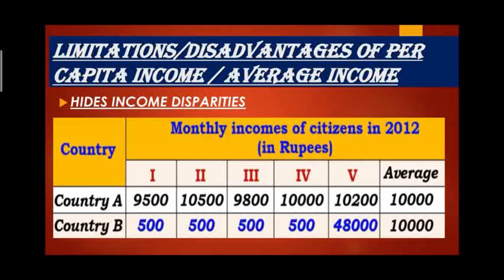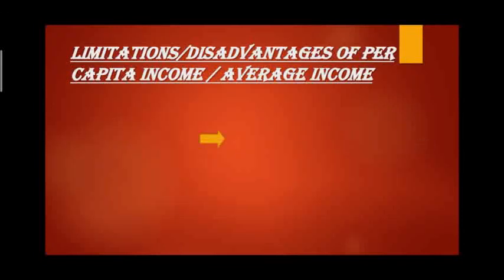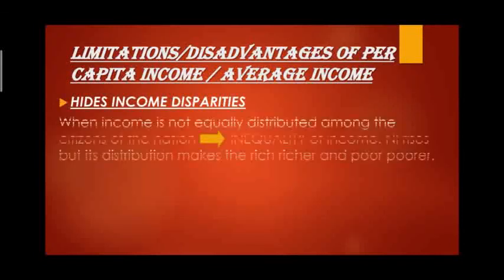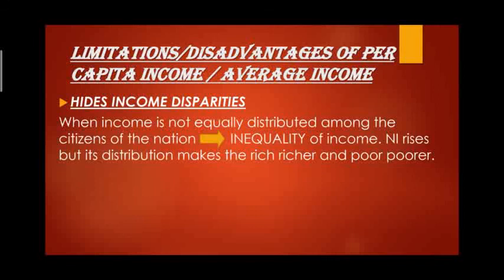So you can conclude that per capita income hides the disparity, and the true picture of the country cannot be obtained with per capita income. It hides the disparity, and which country is rich and which is poor, we will not be able to get the exact answer with the average. That is the reason per capita income is also not the exact measure for comparing countries.